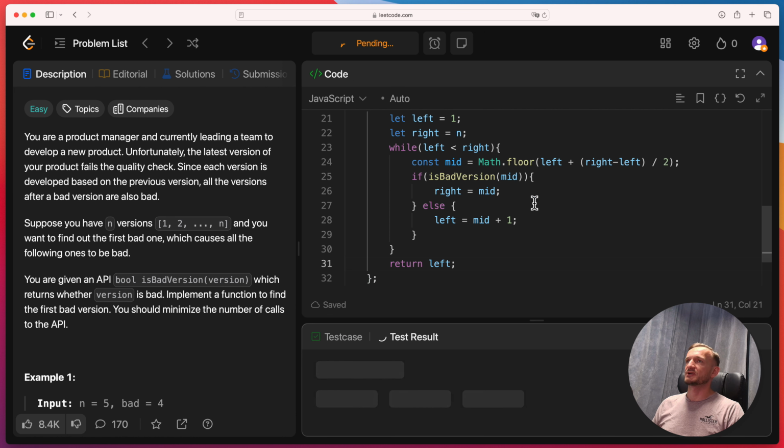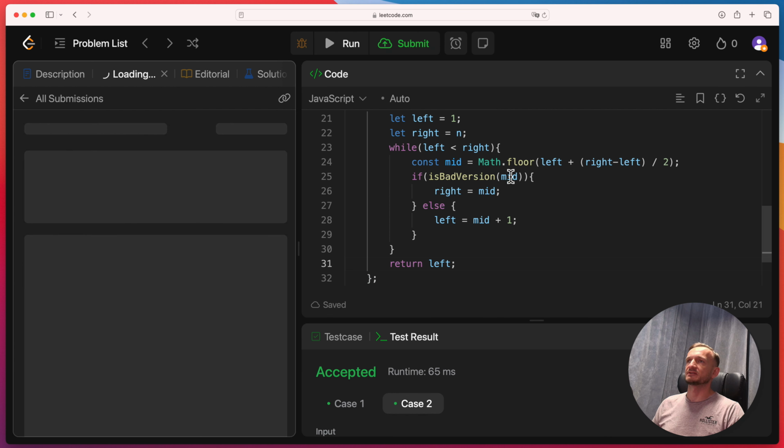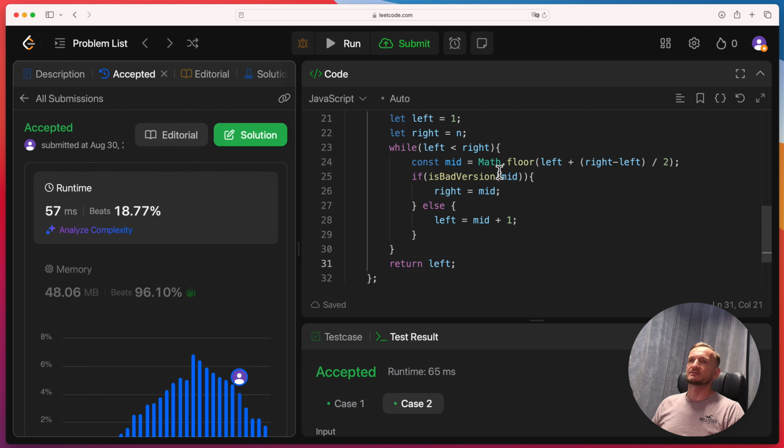So let's run it. Okay, we have both cases accepted, and let's run the whole suite. And yeah, we are accepted on everything.